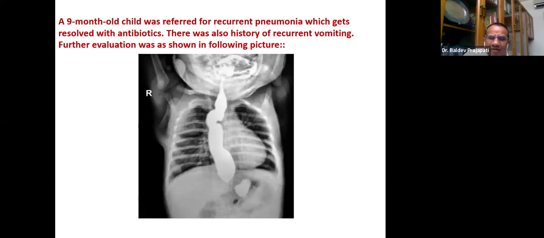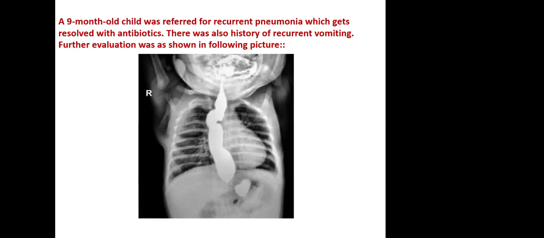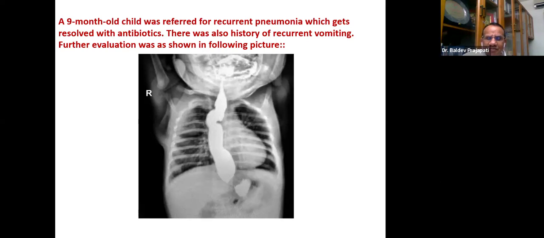But I keep the picture for some time for your detailed study. You can see the history also: a 9-month-old child with recurrent pneumonia, which somehow responds to antibiotics. That means the patient recovers, but again develops it. That means recurrent pneumonia. And there was recurrent vomiting also.